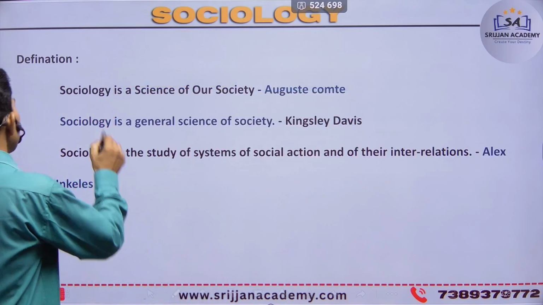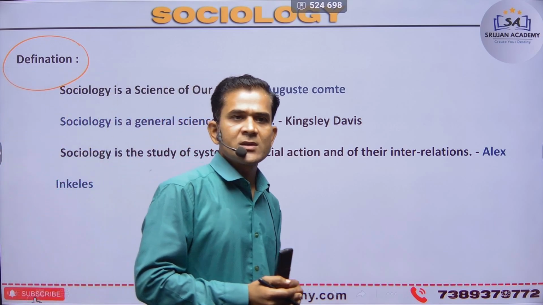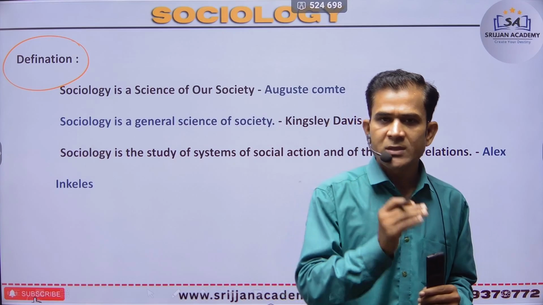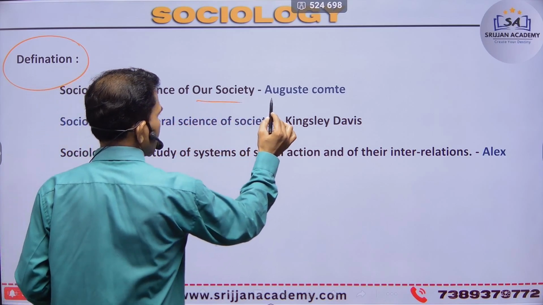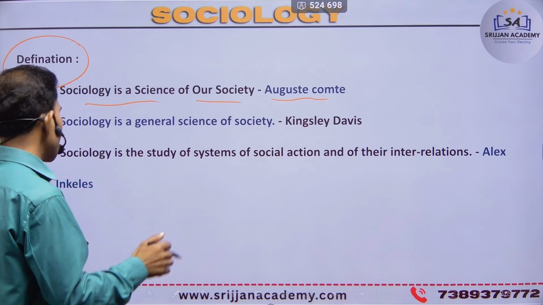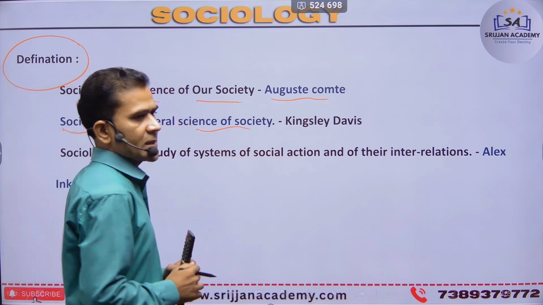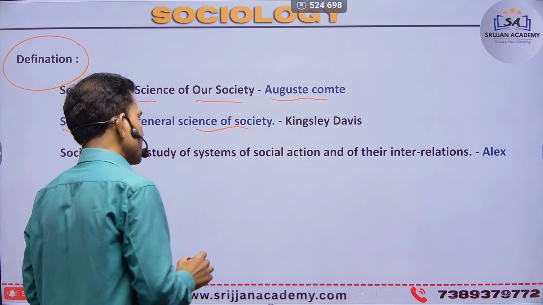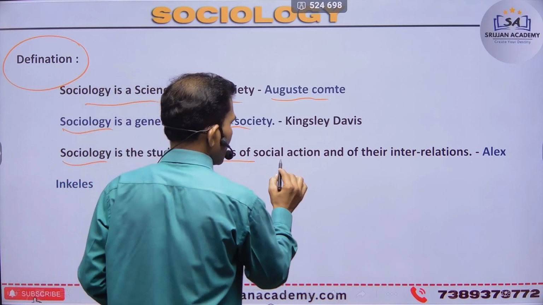Next is the definition, how many scholars and sociologists define sociology. First, August Comte, the father of sociology, describes it this way: sociology is the science of our society. Next is Kingsley Davis: sociology is the general science of our society, general science because sociology is the study of our society. Next, sociology is the study of the system of social action.